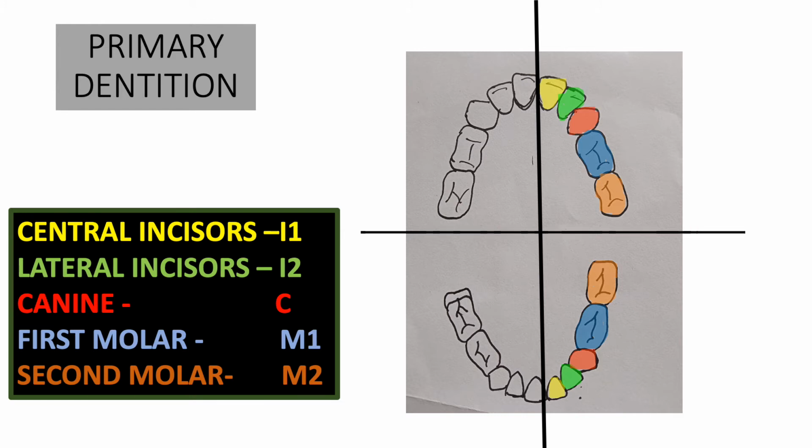They are the central incisors, the lateral incisors, the canines, the first molars as well as the second molars. It is to be noted that the enamel organs do not all develop at the same rate. Some teeth are completed before others are formed, which results in different times of eruption of different groups of teeth.